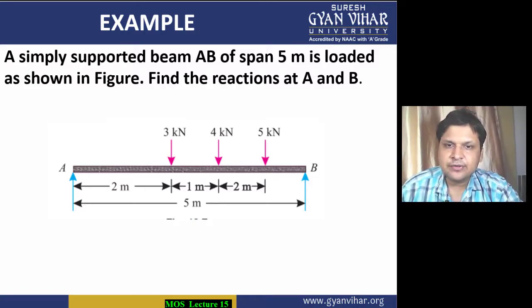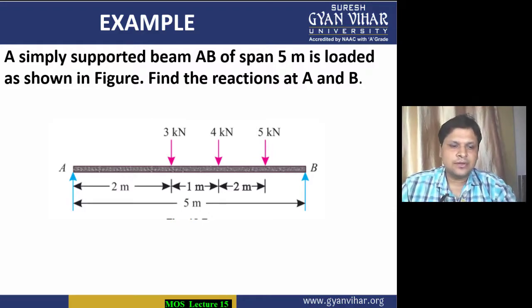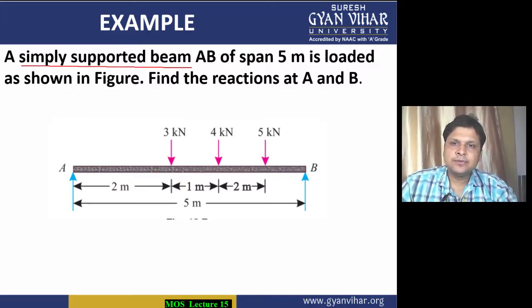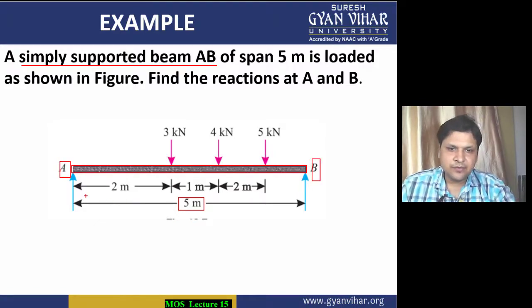Now we will solve this example based on the simply supported beam. Here the beam is simply supported. Let's see what the question says. The beam is named AB, from here to here. The total length is 5 meter. It is loaded as shown in the figure. Find the reactions at A and B. We have to calculate them.